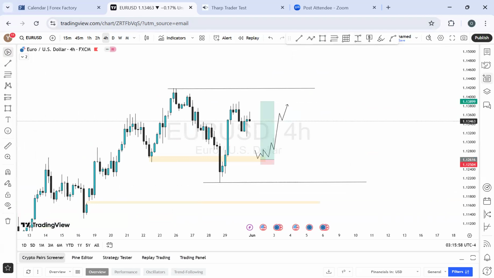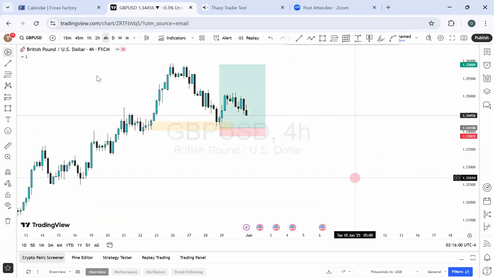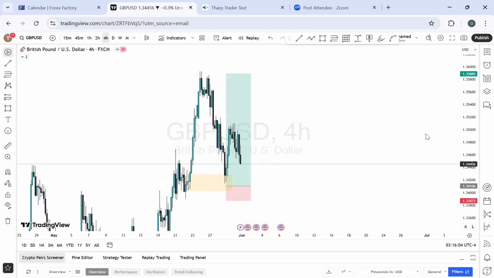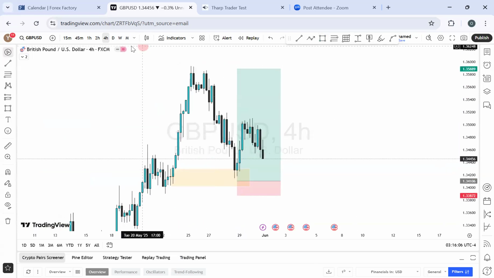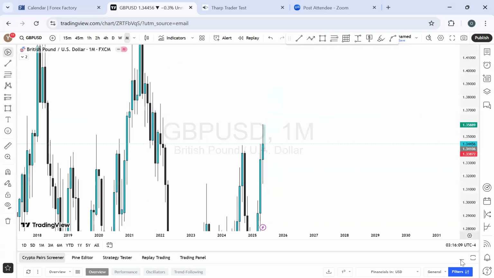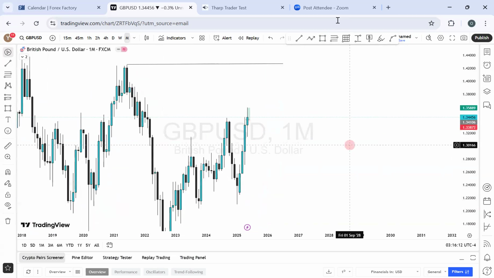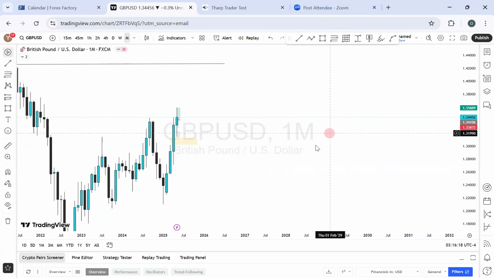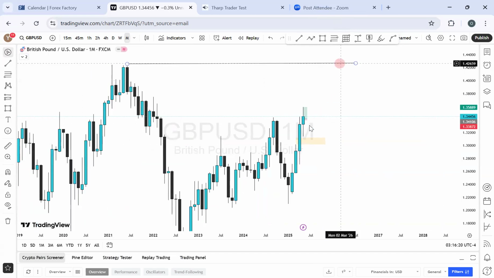Okay, let's go to the other one, Great Britain pounds US dollar. I'll be looking at this on the monthly time frame, starting from the monthly. On the monthly time frame, it's been bullish, of course, and this also left us with a bullish imbalance zone below it right here. So which means we can be expecting the price to always come back here and fill it in the future.